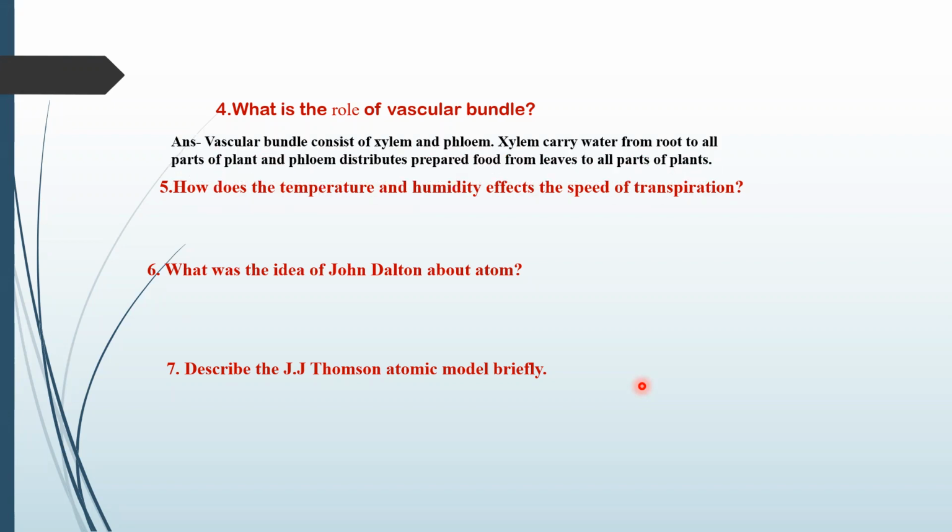So vascular bundles consist of the xylem and phloem. And what is the function of the xylem and phloem? They transport prepared food, water and minerals along the different parts of the plant. Okay, how do temperature and humidity affect the speed of transpiration? Yes, come on. Who will explain this? How do temperature and humidity affect the speed of transpiration?